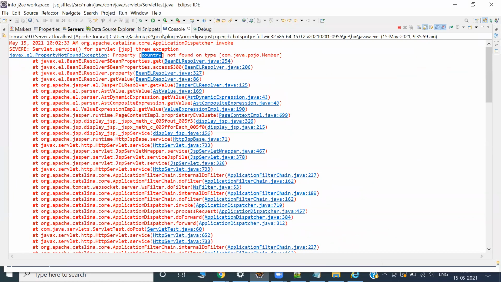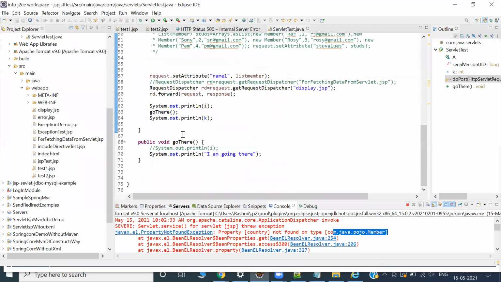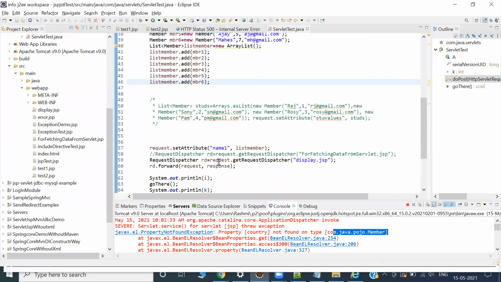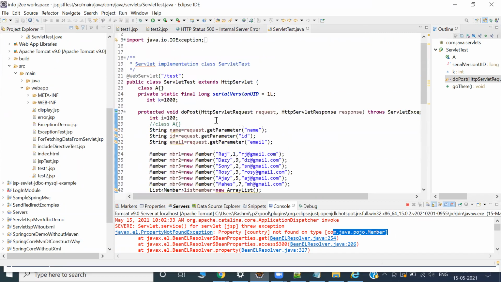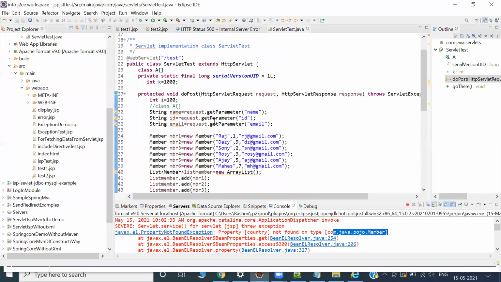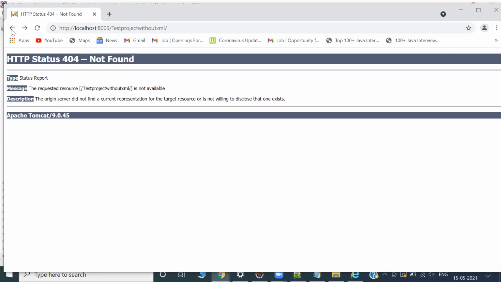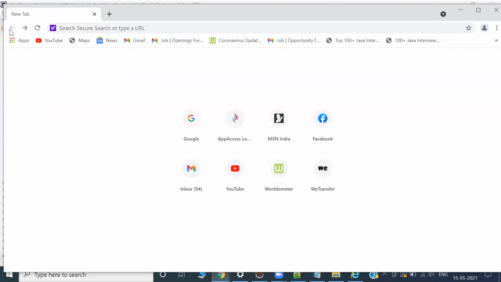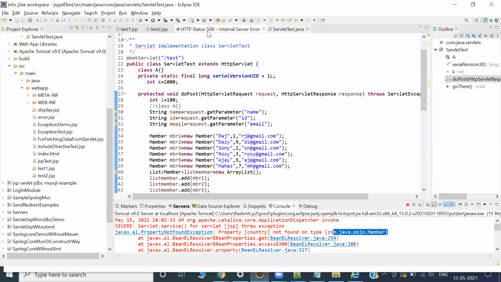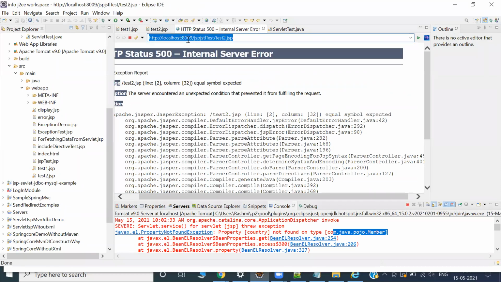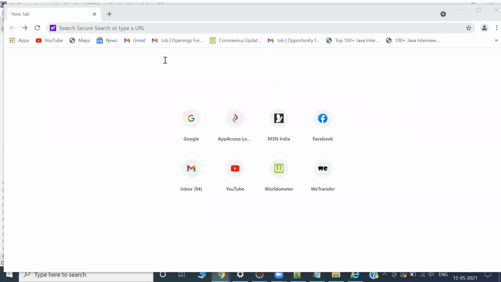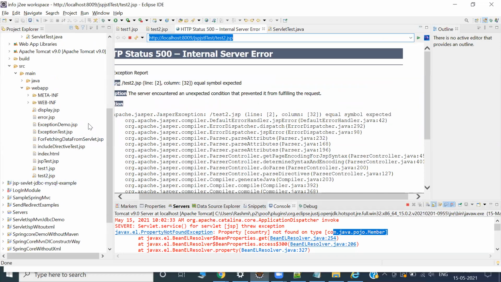Okay, country is not found in the POJO member type. Yeah, right, we'll understand this more. Oh, I have done something with country. Let us see. I have not made any arrangement here.